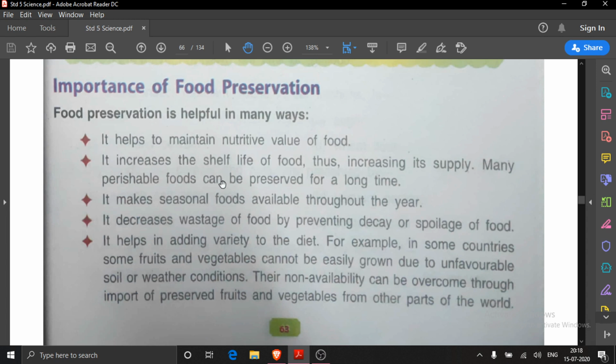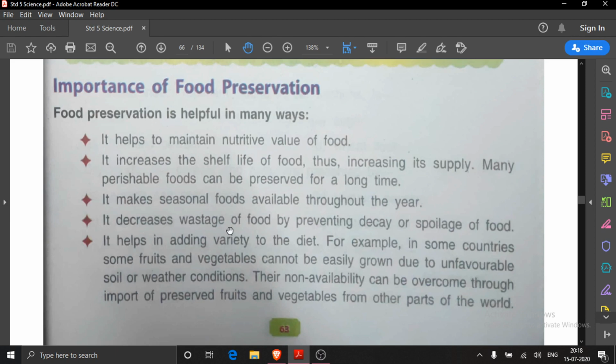Many perishable foods can be preserved for a long time. Perishable means those food items which can be spoiled very quickly. Those items can be preserved for a long time with the help of food preservation. Next is, it makes seasonal foods available throughout the year. Now cauliflower, it is not the season of cauliflower, but in the market you can get cauliflower because due to food preservation it is preserved throughout the year.